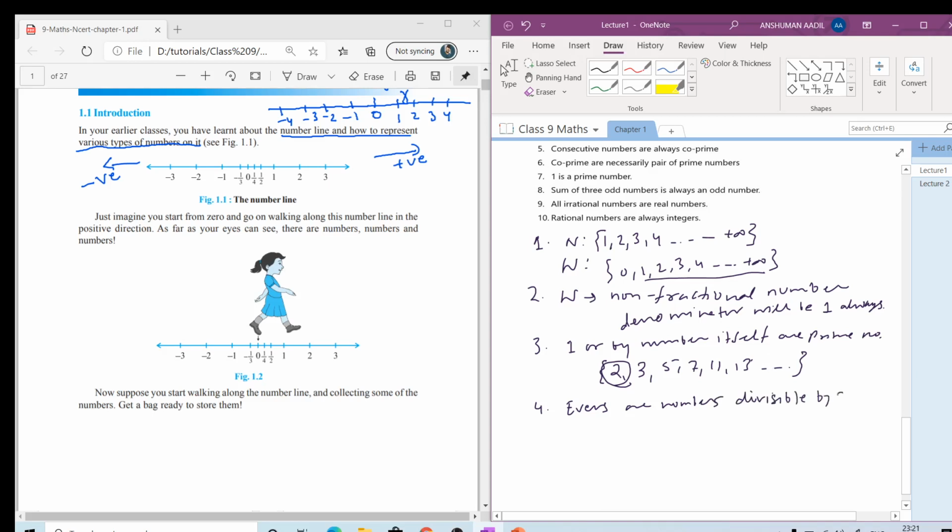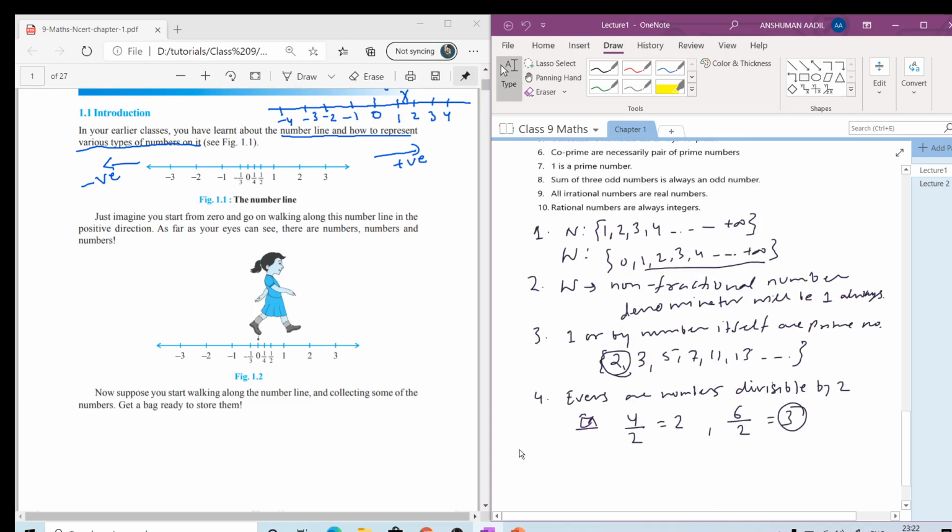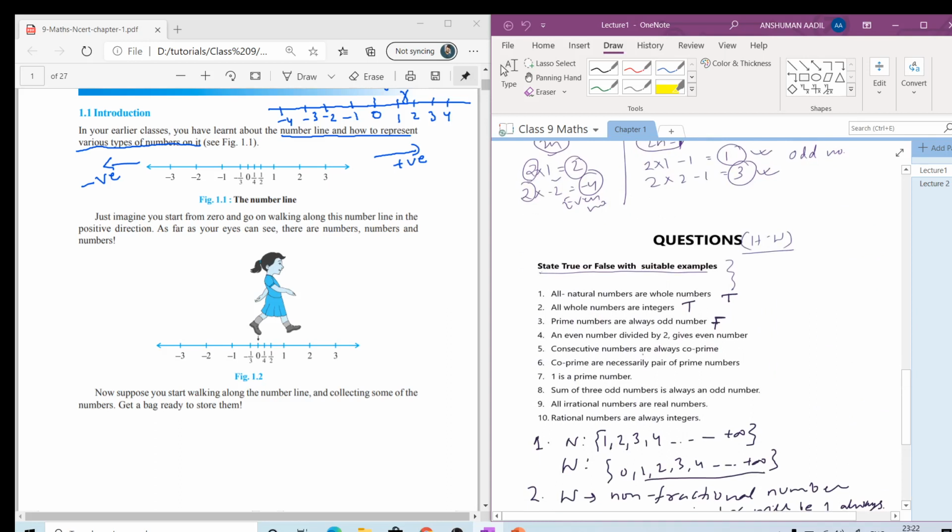Let's take some examples. 4 divided by 2 will be 2, but when we divide 6 by 2 we get 3, and 3 is an odd number, so the statement will not always hold true. An even number divided by 2 gives an even number in some cases, but not always. So this statement is false.